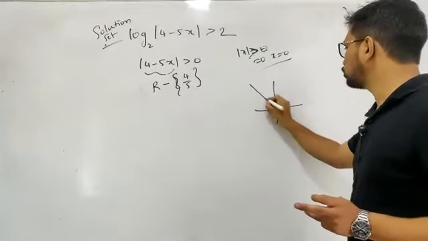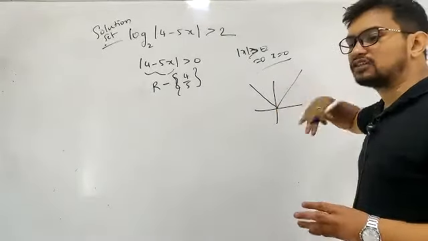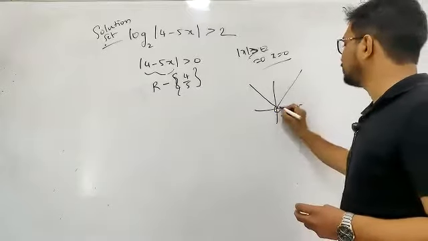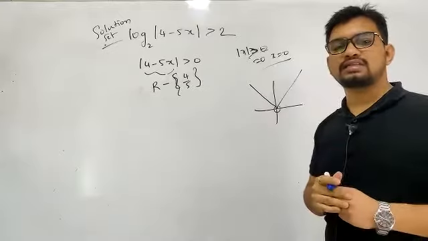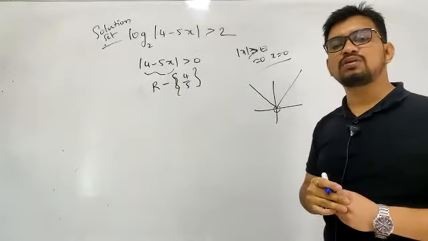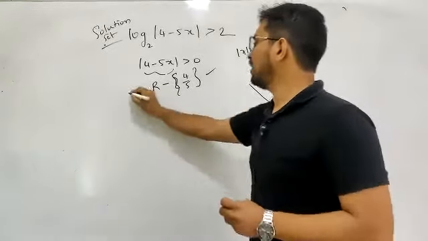We have seen the graph of modulus of x. This graph is always lying above your x-axis, except at this point. Except at this point, everywhere it is lying completely above your x-axis. It means that it is always positive, right? So this is your domain.